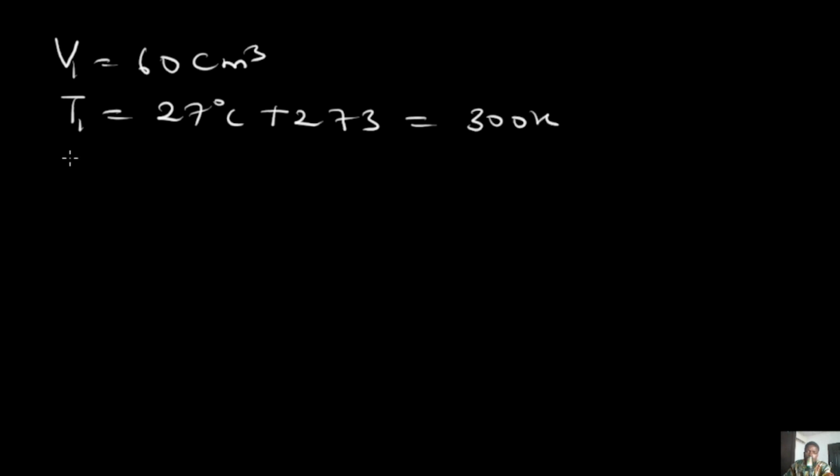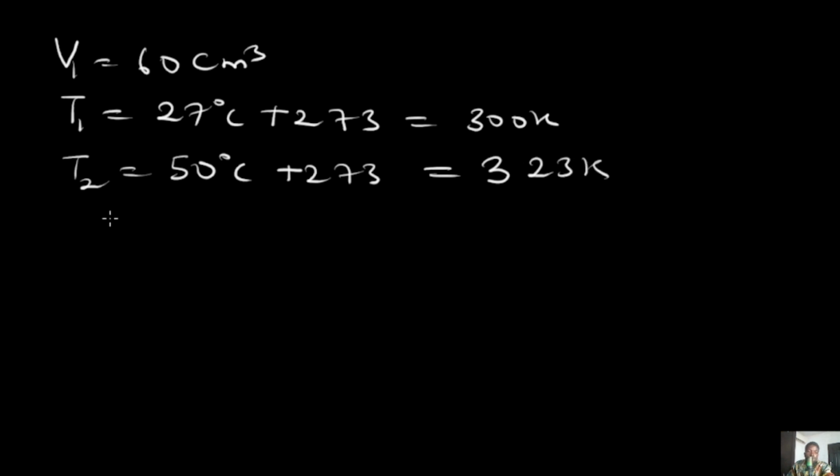Okay, so we go to the next one. The T2 is 50 degrees Celsius. That is the temperature to which it was heated. Because it's in degrees Celsius, we also need to add 273. Once you add that, that is going to give us 323 Kelvin. Then we go to the next one, which is V2. V2 is what we're asked to find, the new volume. So let's get to that.